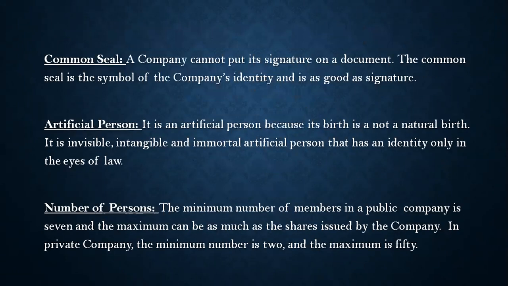Now, common seal. We all know that a company cannot put its signature on a document because a company is an artificial person. Its birth is not a natural birth, it is not a human being. So a company does not have hands, right? So the company cannot put its signature on a document. The company seal is the symbol of the company's identity and is as good as a signature.